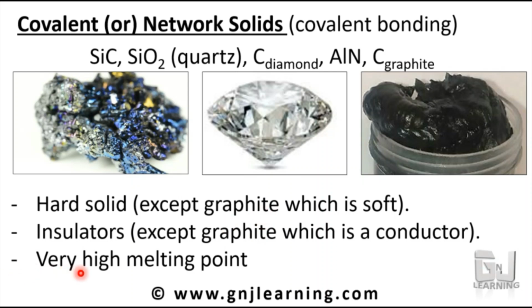Generally, they have a very high melting point. So, we have covalent or network solids. They are hard solids except for graphite. They are insulators except for graphite. Graphite is a conductor, and they have a very high melting point. So we have seen the exception here for graphite. Why is it so? To understand that, we will look into the two allotropes of carbon. Diamond is a true covalent solid, whereas graphite is not. We will see why by looking into the two.